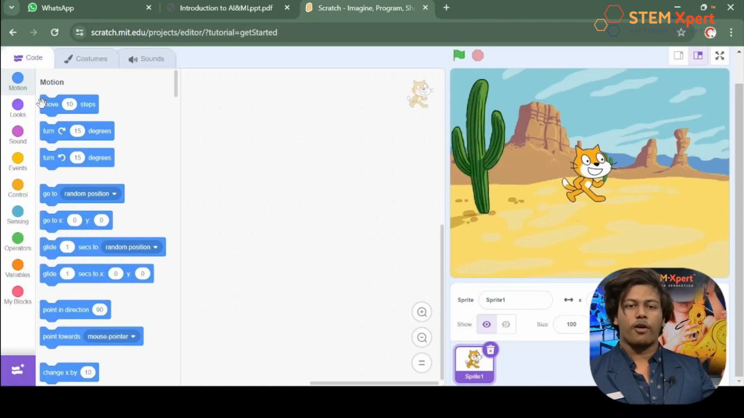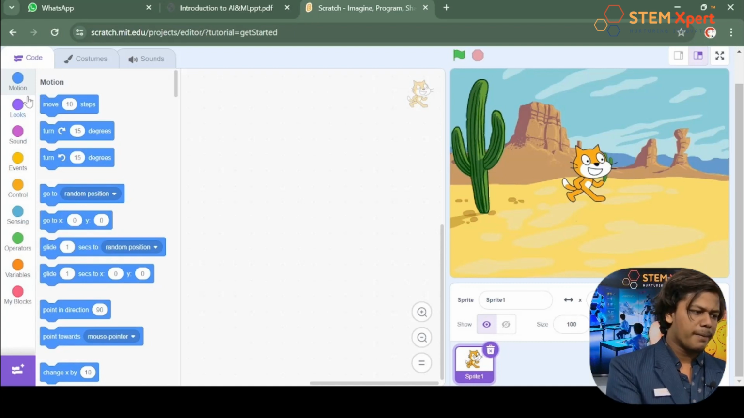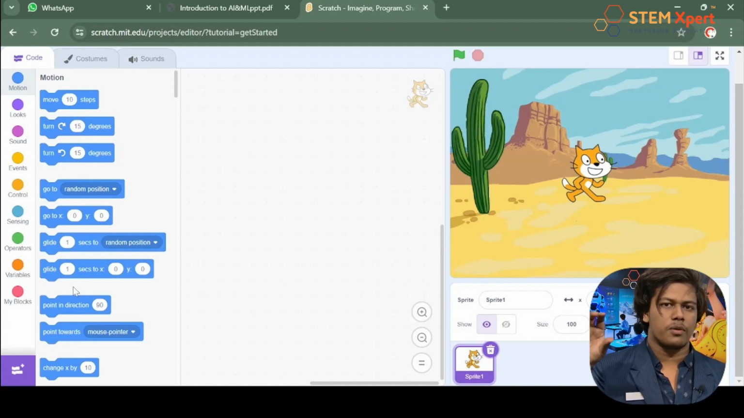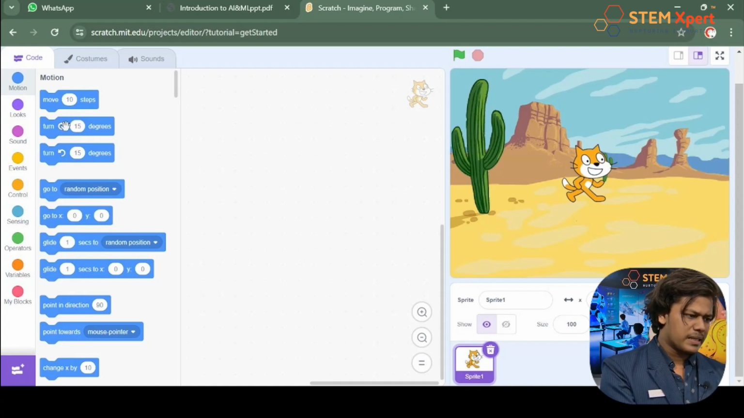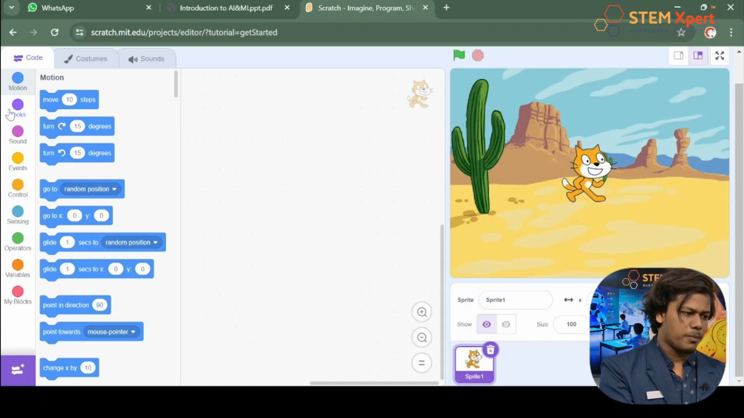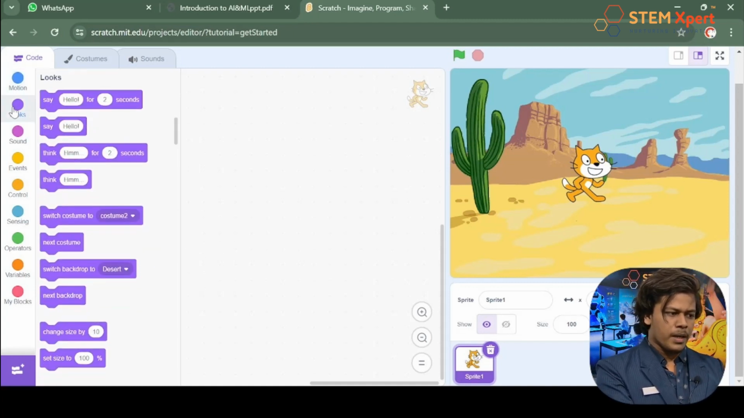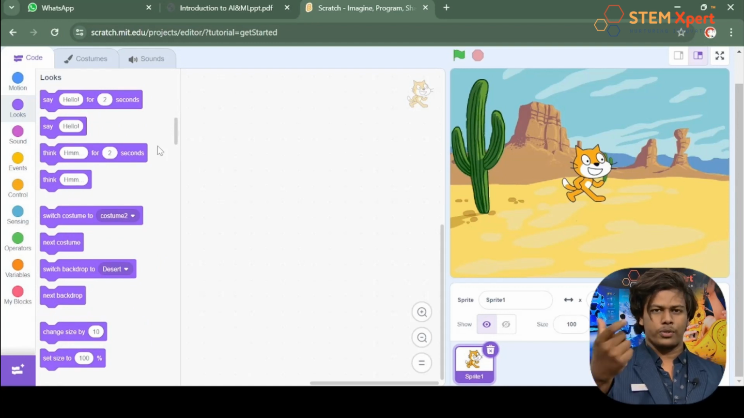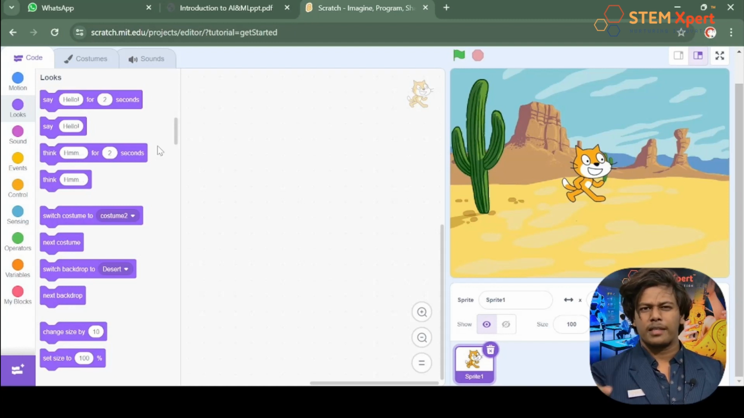Over there you can see a lot of colorful things, right? These are actually blocks. So whenever I click on the motion option, just on the right side you can see a lot of advanced options of motion. Did you see that? What it says: move 10 steps, turn, and go to something like glide. We'll be learning everything. And what about the looks option? Whenever I click on the looks option, you can see a lot of advanced options of looks, which means the costume, how to change the costumes, the backdrop and something. I told you we'll be learning everything in detail.